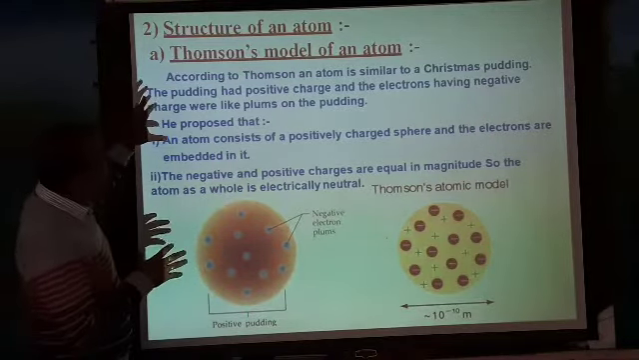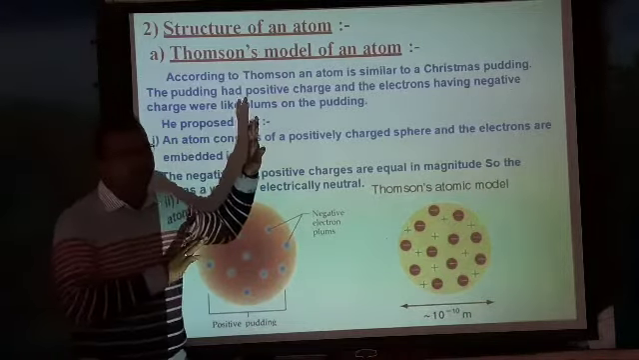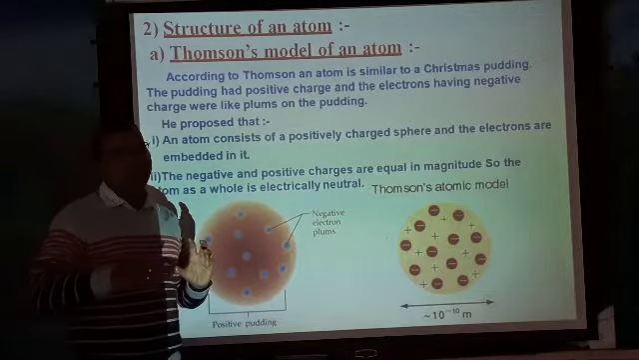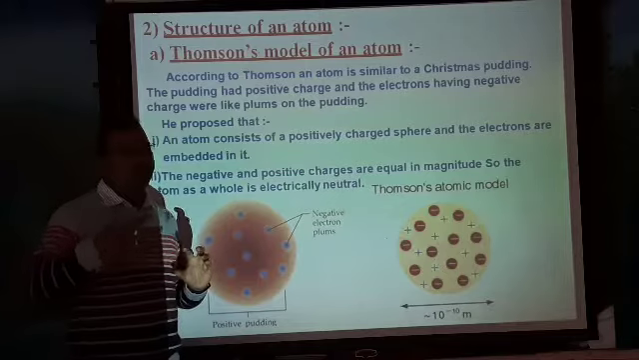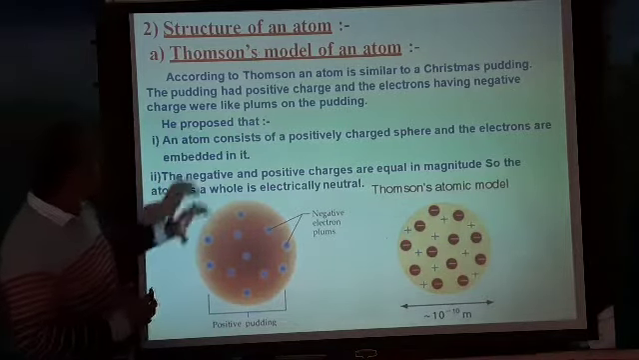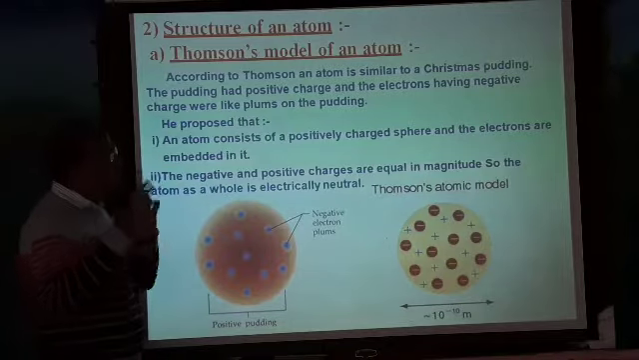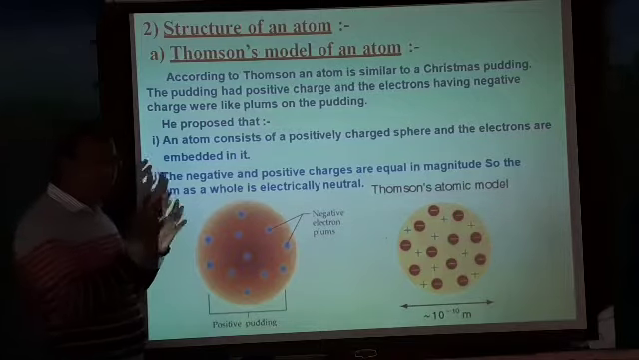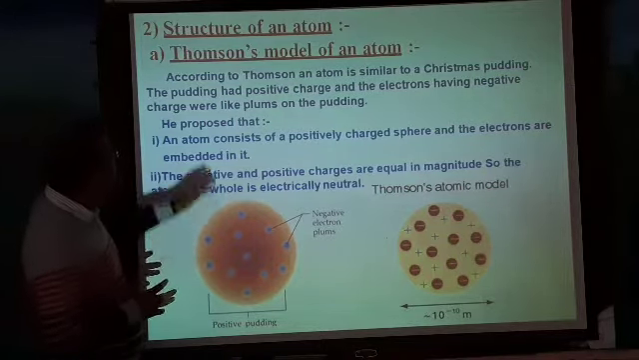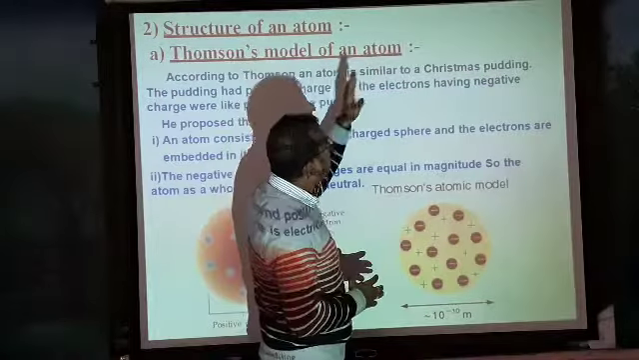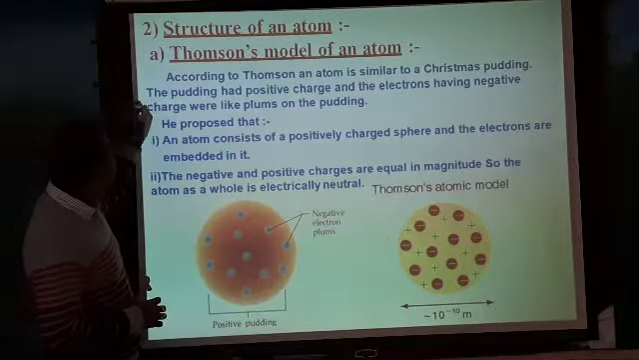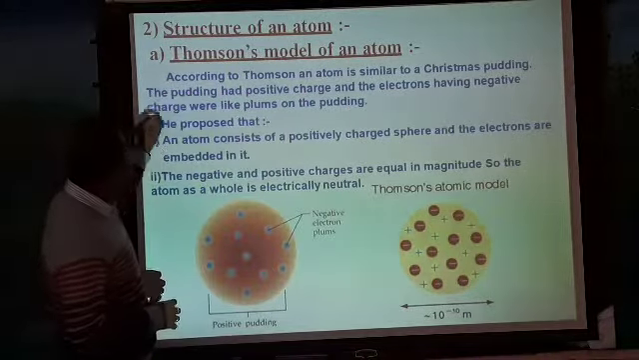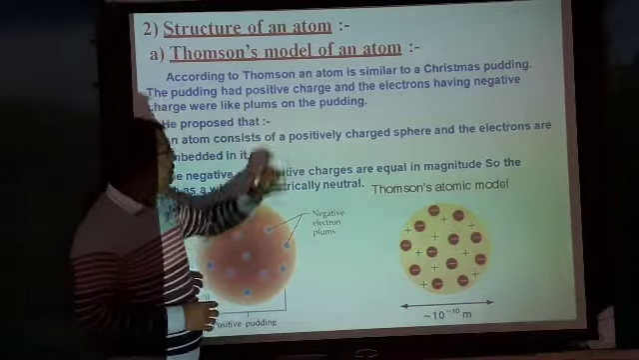Many different scientists have proposed their own models of the structure of an atom. The first is the scientist called Thomson, who prepared his own model of the atom. According to Thomson, an atom is similar to a Christmas pudding. The pudding had positive charge, and the electrons having negative charge were like plums in the pudding.